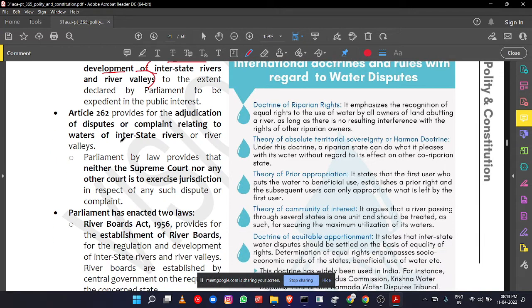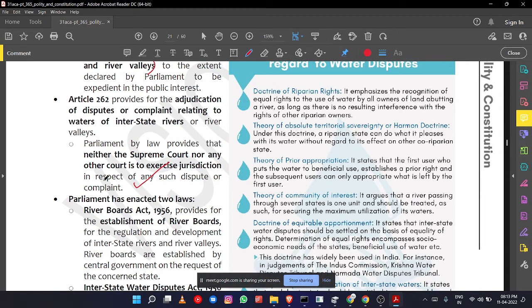And Parliament by law provides that neither the Supreme Court nor any other court shall exercise jurisdiction in respect of such a dispute or complaint. So what happens when there is a dispute between states, or between the center and a state? They will go to the Supreme Court. They cannot go to the High Court, because which High Court would they go to? If there are two states, there are two High Courts, no? So High Courts they cannot go. The Supreme Court also does not have powers to give judgments related to this sharing of water.